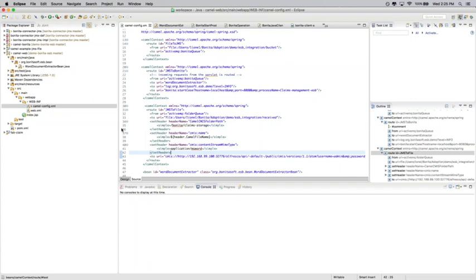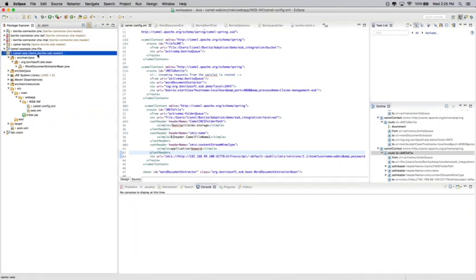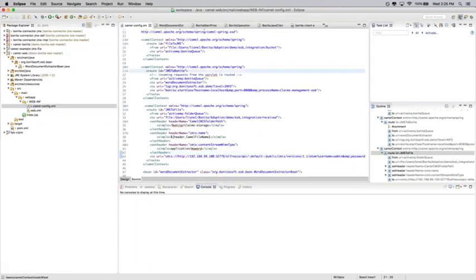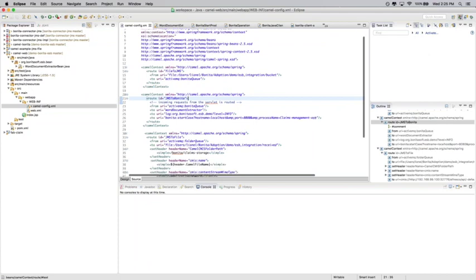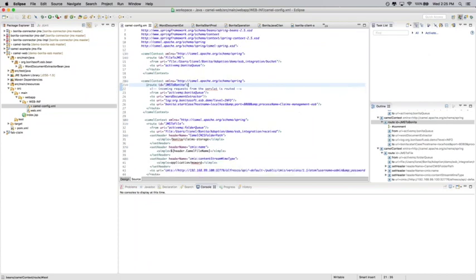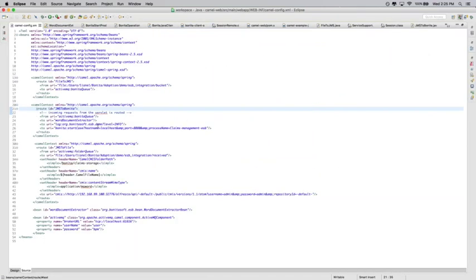Okay. So first, I'd like to start with the Camel web app. We have this web app project. We generate a WAR file that is currently running on my machine and hosts the Camel routes. Here I have my XML file that describes all the Camel routes that are currently active.